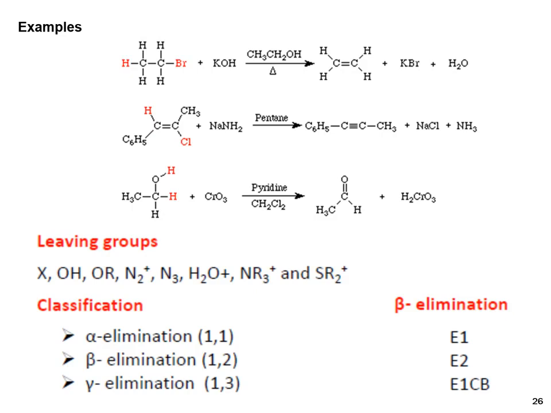Elimination can be classified as alpha elimination, beta elimination, or gamma elimination. When the groups are removed from the same carbon, then it is called alpha elimination. When the elimination groups are removed from adjacent carbons, then it is beta elimination. When they are removed from the 1,3 carbons, then it is called gamma elimination. Beta elimination is classified into E1, E2, and E1cB. In the next slide we will discuss the E1, E2, and E1cB types.